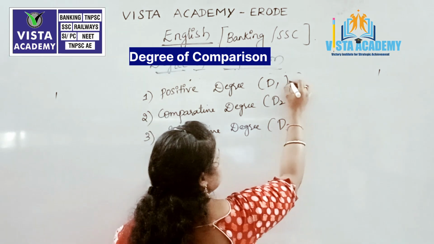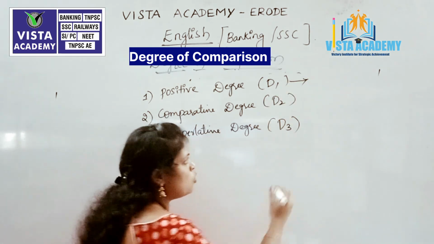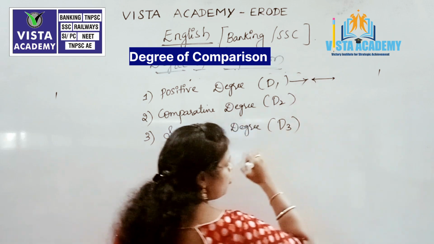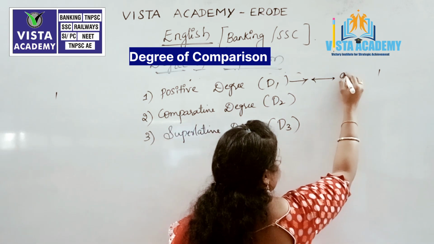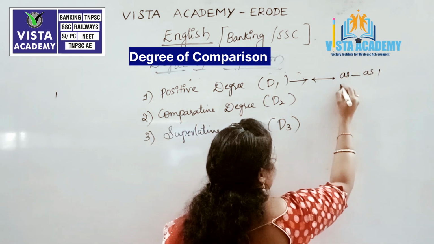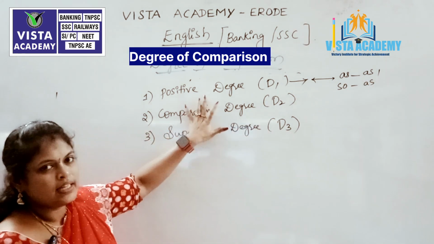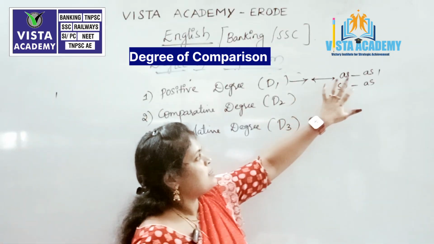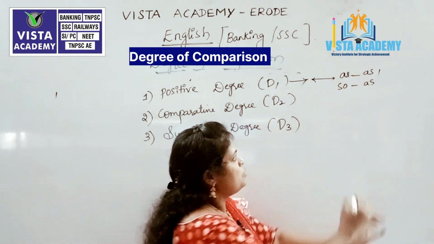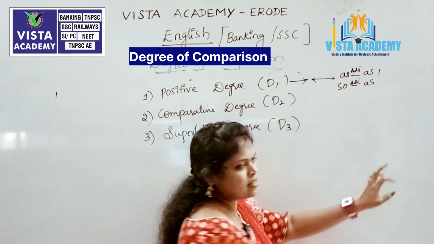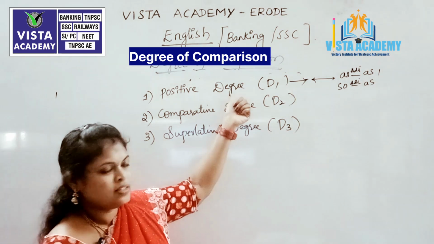In the positive degree, the structure goes like whatever the person or the noun form, we are using as and as, or else so and as. It takes as, some adjective and as, or else so, adjective and as, which is nothing but called as positive degree.